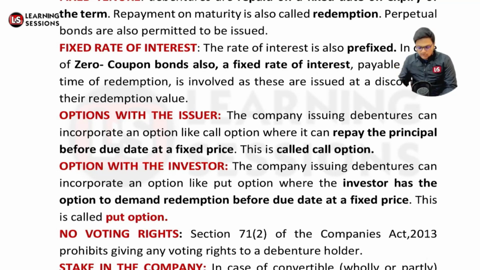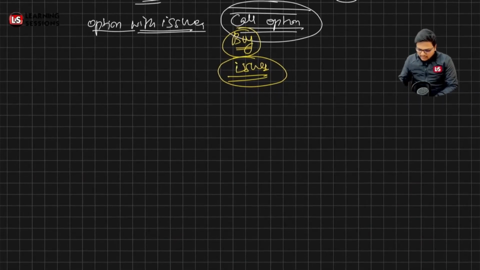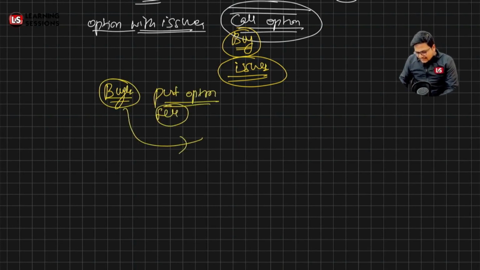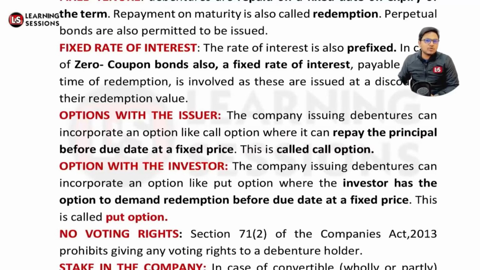That's the case related to the put option. And also there is an option lying with the buyer, not with the seller, where the buyer has a right, which is said to be the put option. Now the put option gives a right to sell, where the buyer can sell the instrument before the maturity date. They need not wait for the maturity date. That's related to the put option, right?